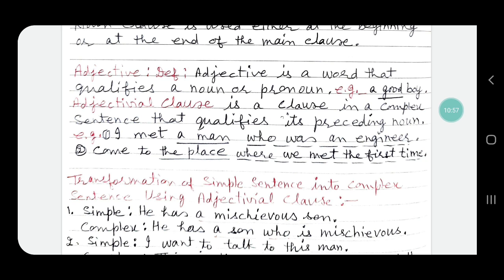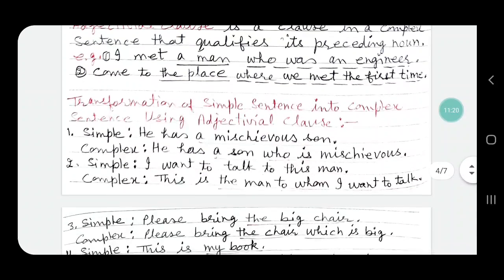The second example is: come to the place where we met the first time. "Where we met the first time" qualifies the words "the place." So "where we met the first time" is an adjectival clause. Now, let us change simple sentences into complex sentences using an adjectival clause.